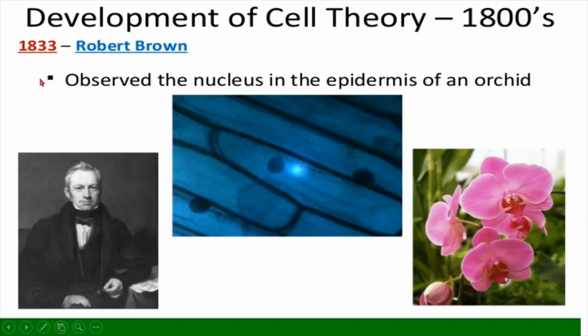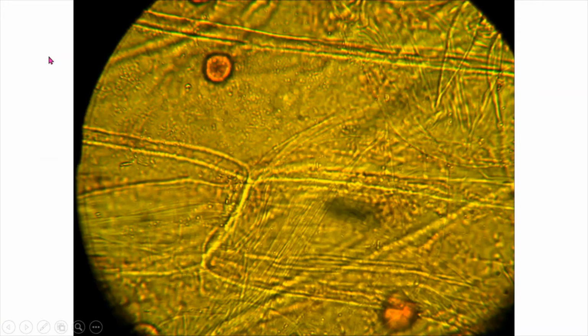He observed that dark stained nucleus in an orchid epidermis, and this is an orchid plant. This is Robert Brown, 1833. And this is a real image under a microscope, and this is a nucleus in the orchid epidermis.